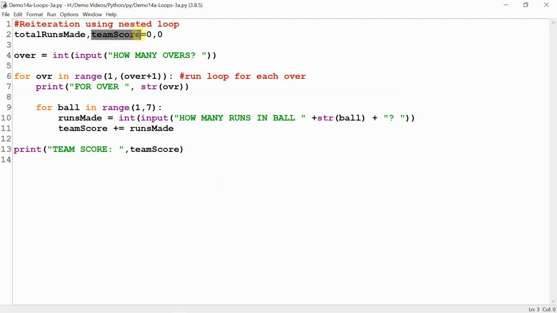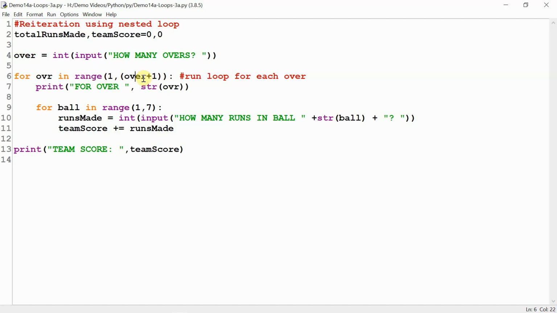So as you see in for loop, suppose user has entered 2, overs are 2. So what will happen? Range function will generate from 1 a list of numbers from 1 to the value of variable over plus 1. That is, if overs value is 5, the list will be 1 to 5, that is 1, 2, 3, 4, 5, and plus 1 makes it 6 here. So total 5 times the outer loop will execute. And for every execution of outer loop, the inner loop, the nested loop will execute how many times? 6 times. As you see, this will execute for 6 times.